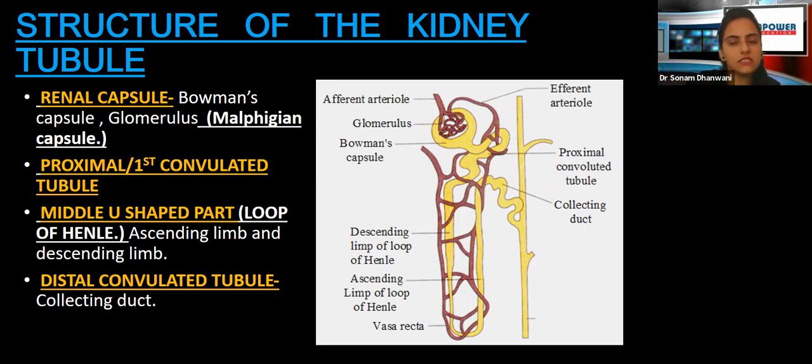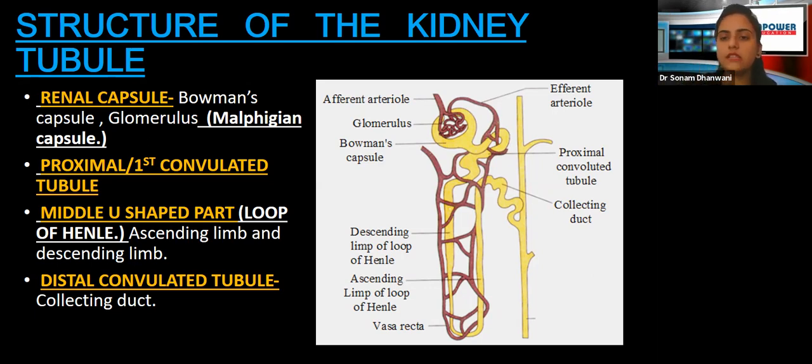Okay, and this distal convoluted tubule, which is the last part, plays a role in collecting. It is basically known as a collecting duct that will play a role in collecting the urine or everything, any process that is happening in these parts, the collection at the end happens in the distal tubule.